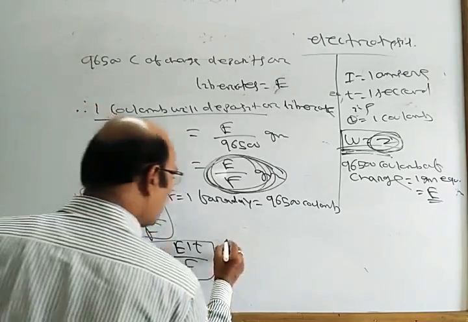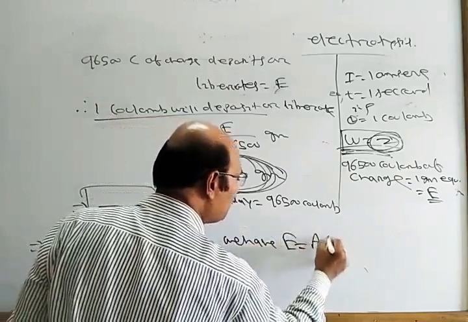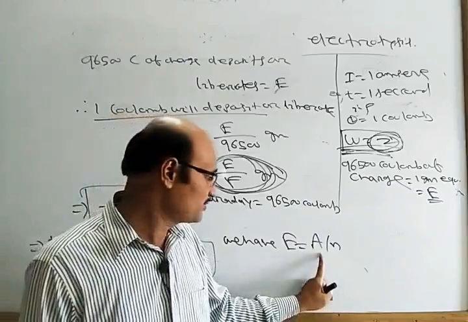Now we have E equal to A by N, equivalent mass of substance equals atomic mass by valence.